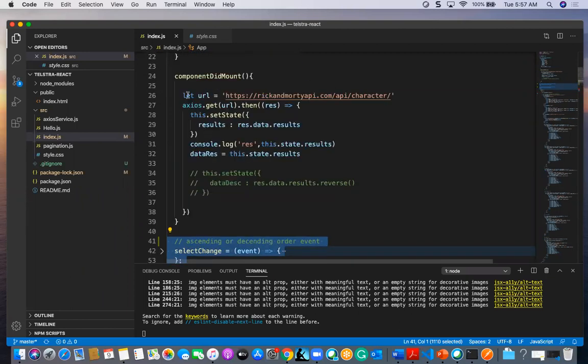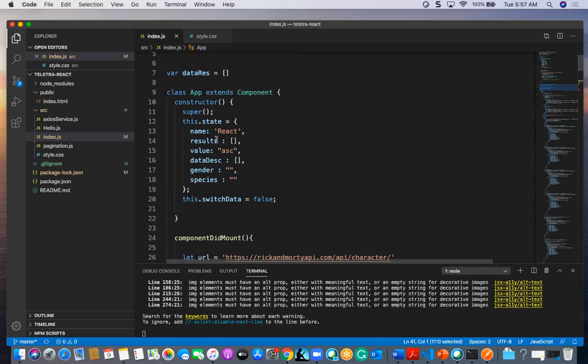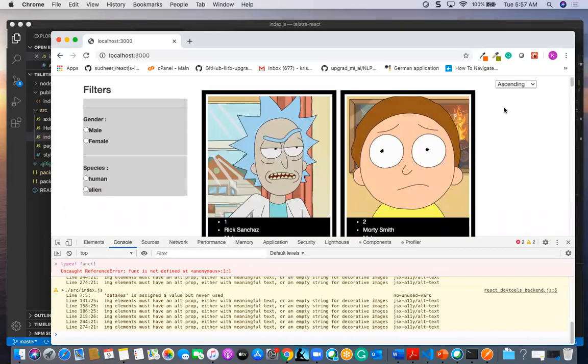Up to now what we saw are the states. I have taken three states here, where the data is stored: data descending, gender, and species. Data descending is for ascending or descending, one state for gender, and one state for species.